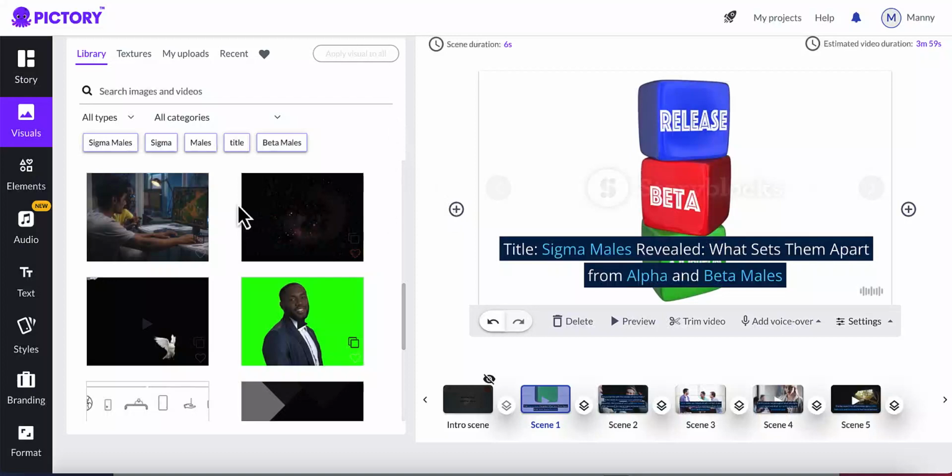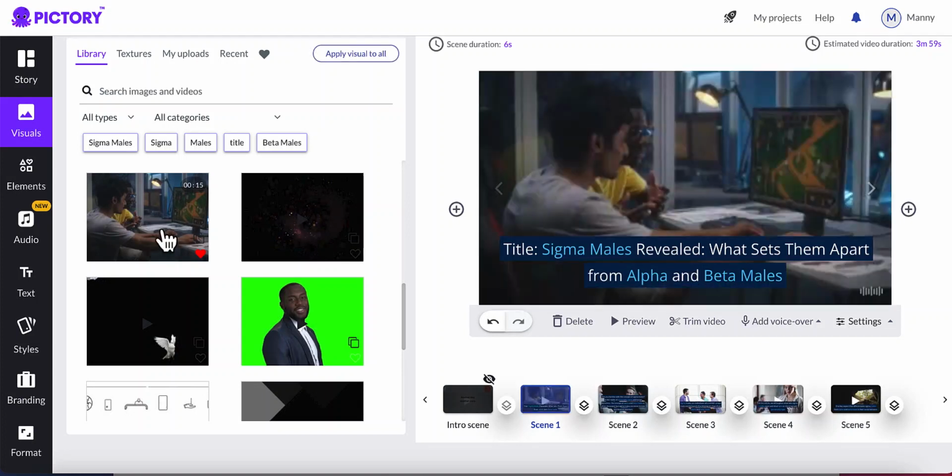So now if you like the video, that's cool. If you want to change the video, you can select another video and actually change it to another video if you like.